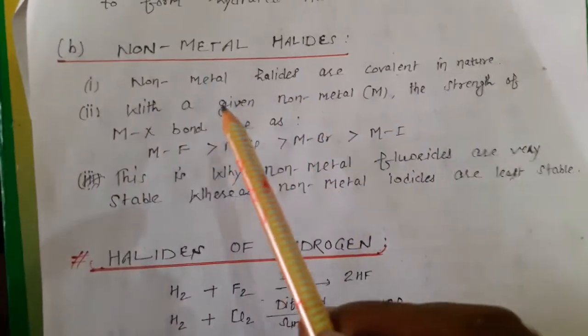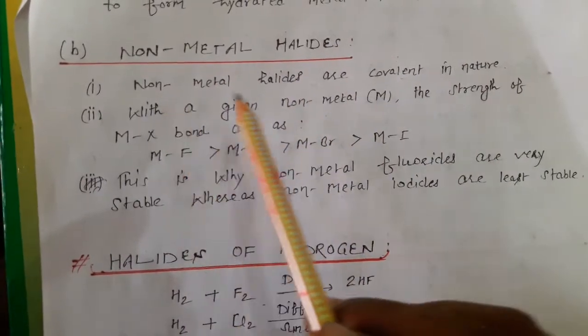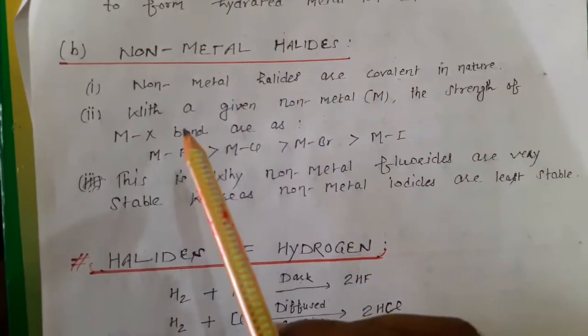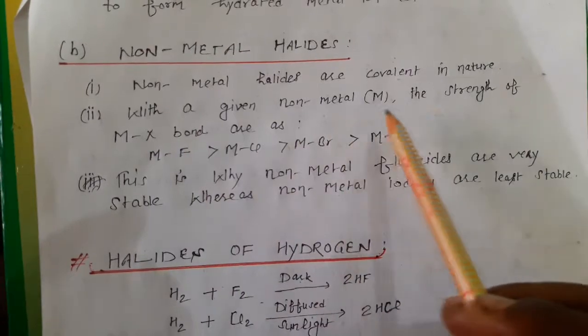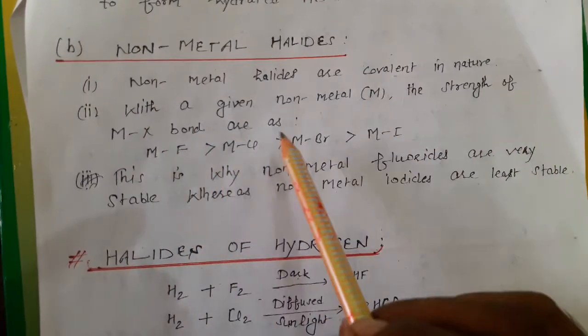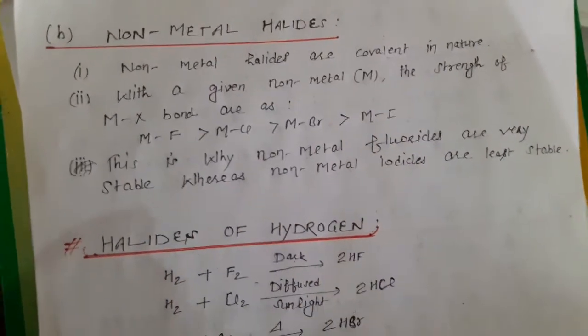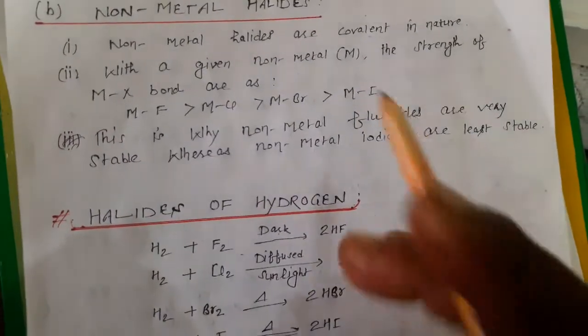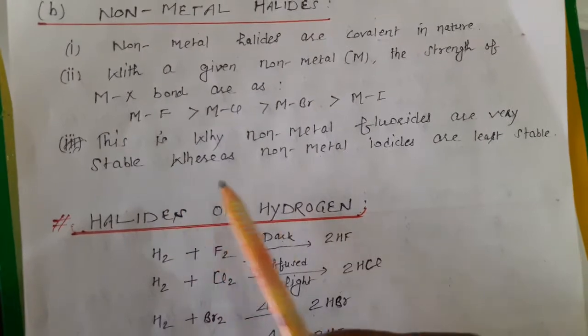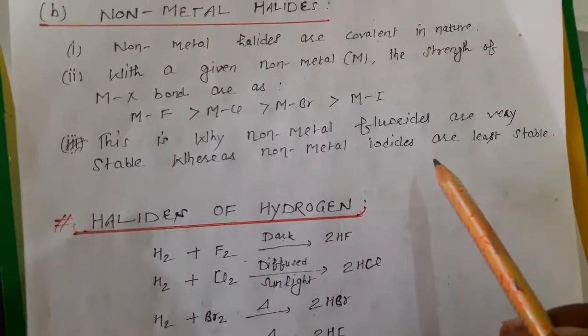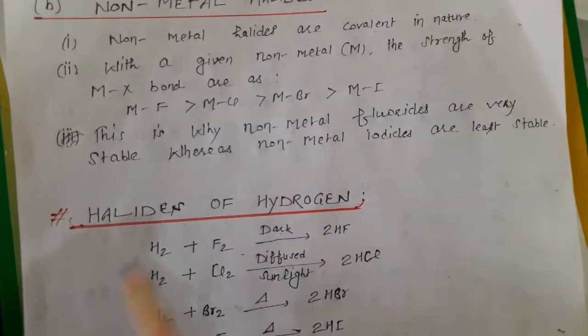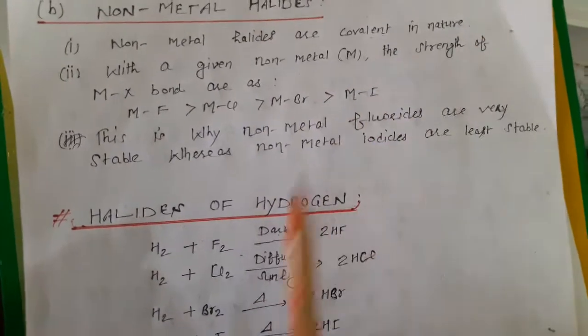Next, an important characteristic of non-metal halides. Non-metal halides are covalent in nature. With a given non-metal, the strength of the MX bonds is decreasing, as given. This is why non-metal fluorides are very stable, whereas non-metal iodides are least stable. Okay, you can see here.